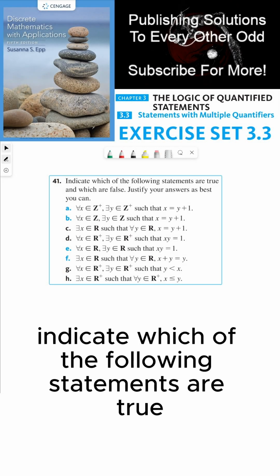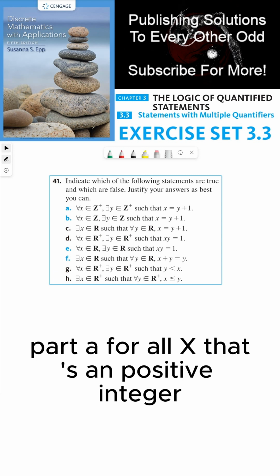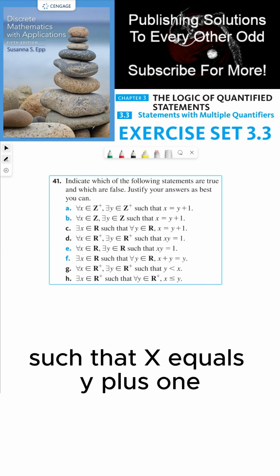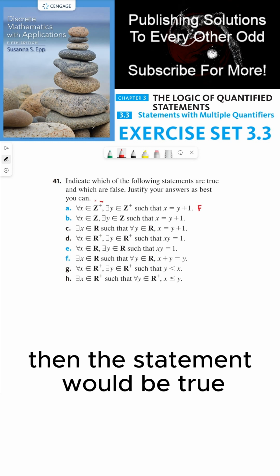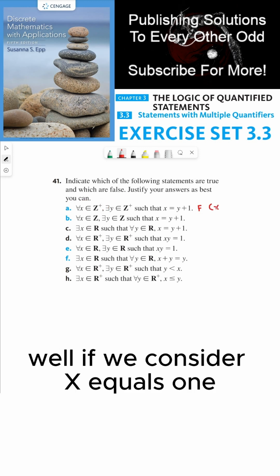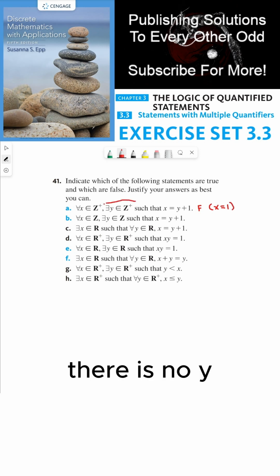Indicate which of the following statements are true and which are false. Justify your answers as best you can. Part A, for all x that's a positive integer, there exists a y that's a positive integer such that x equals y plus 1. This is false because if the statement were true, then the statement would be true for all positive integers x. Well, if we consider x equals 1, that's the smallest positive integer,